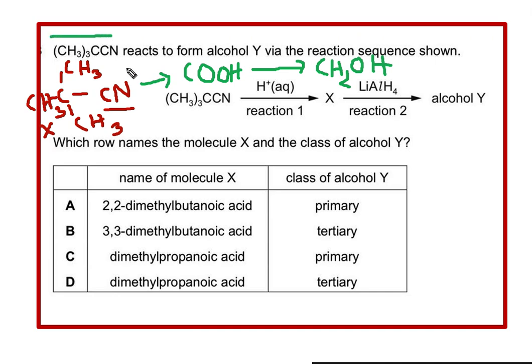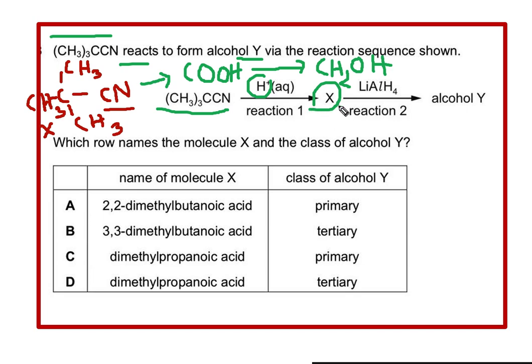Dimethyl propanediol reacts to form alcohol Y via the reaction scheme below. So the cyanide compound, the nitrile compound, goes to acid hydrolysis, and it will convert to carboxylic acid X.